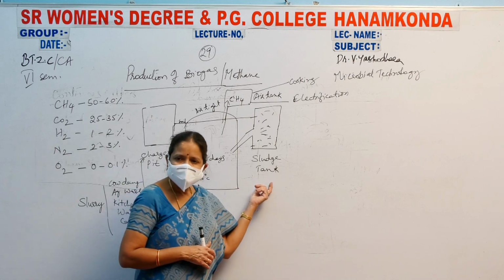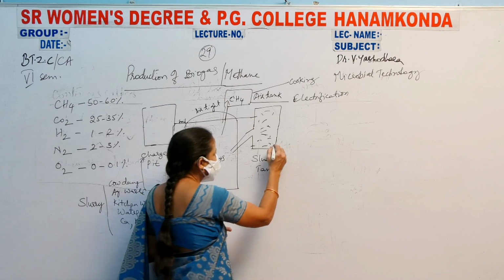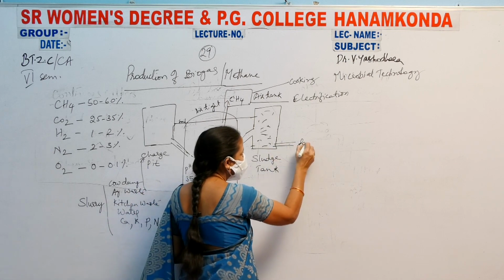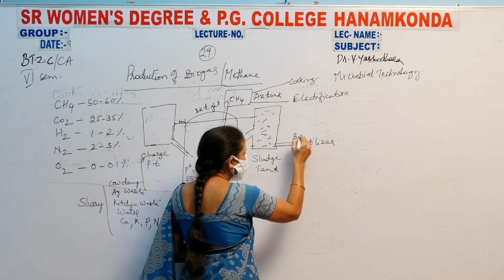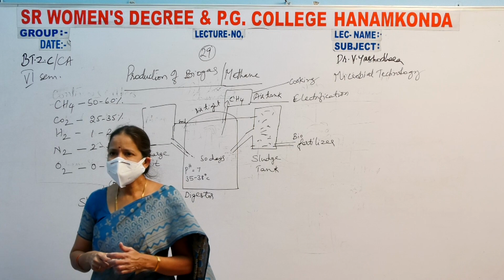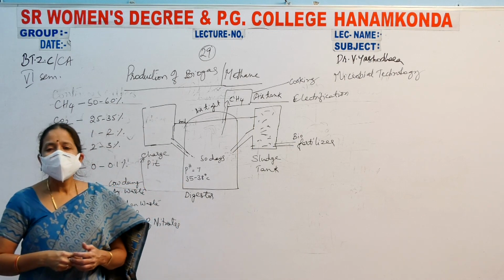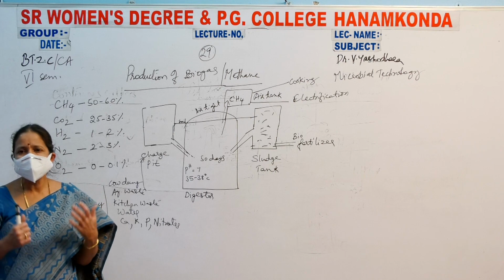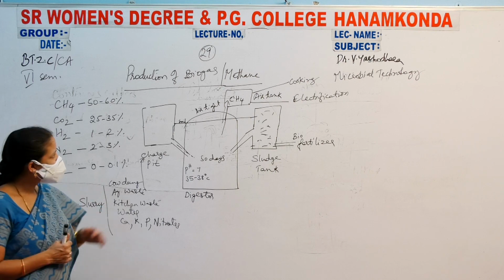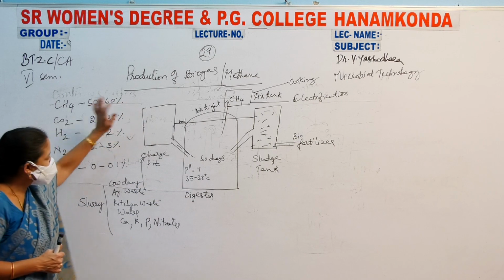This sludge tank is connected to the fields as fertilizer. This is known as a biofertilizer, and it will be used in the fields for the growth of the plants. It acts as a fertilizer to give strength to the plants. This is your biogas plant.